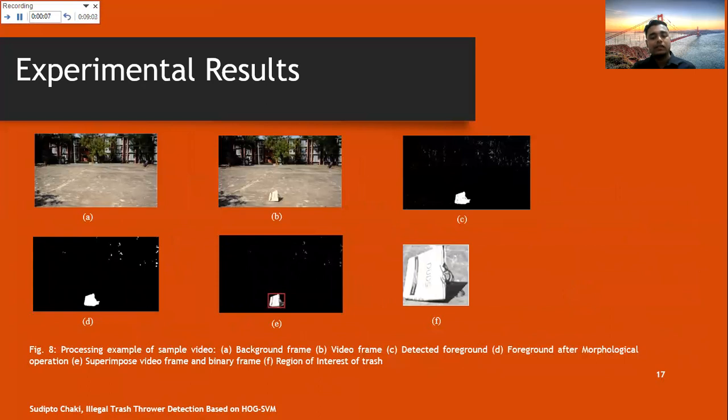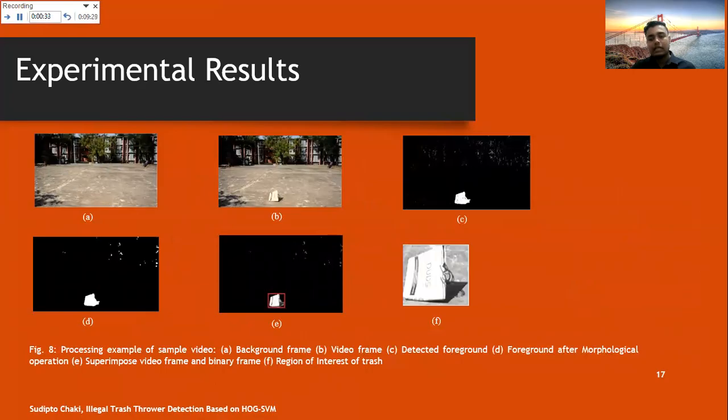In our figure A, this is just an initial frame. In B, it has a trash part or foreground part in this picture. And in C, we have detected the foreground part, that is the trash part. Using the superimposition technique of the video frame and the binary image, we have effectively detected the region of interest.